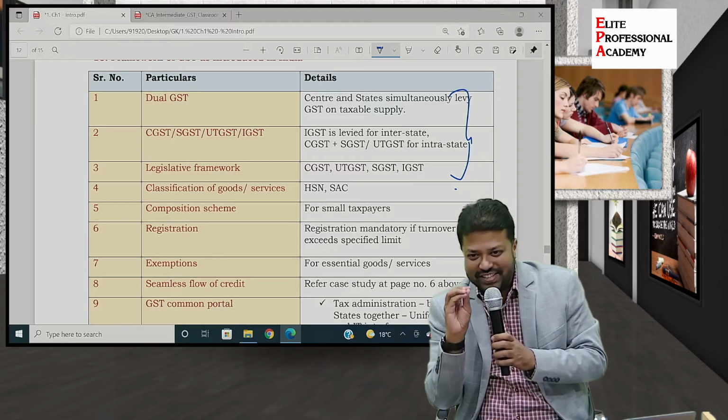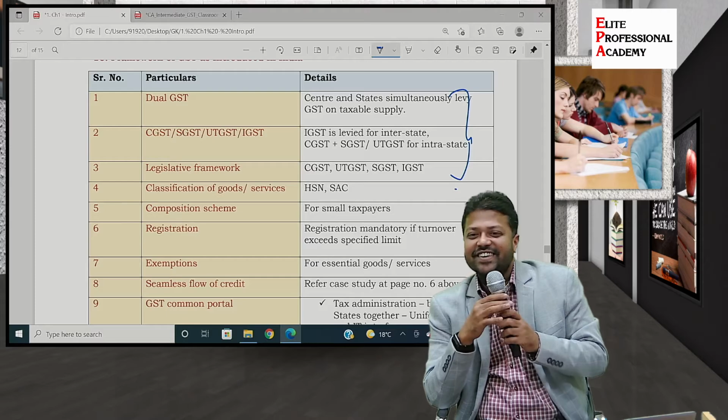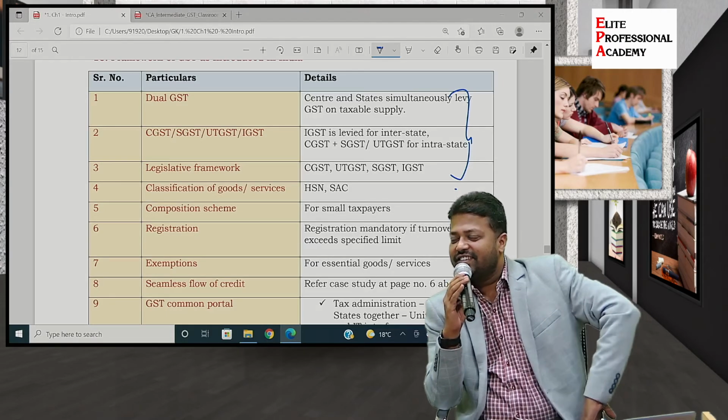At least I have repeated this four to five times, isn't it? Do you agree with me or not? At least say yes or no. Did you have tea and coffee or not? Yes, Bournvita.